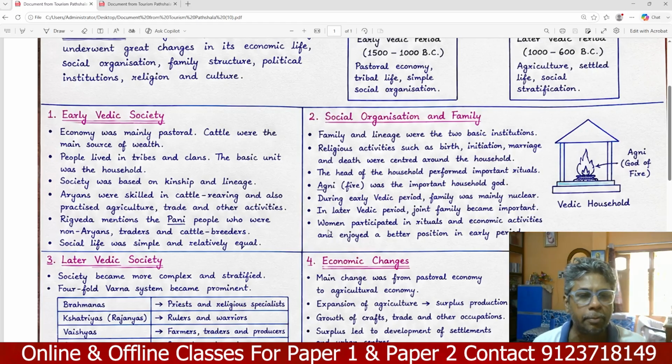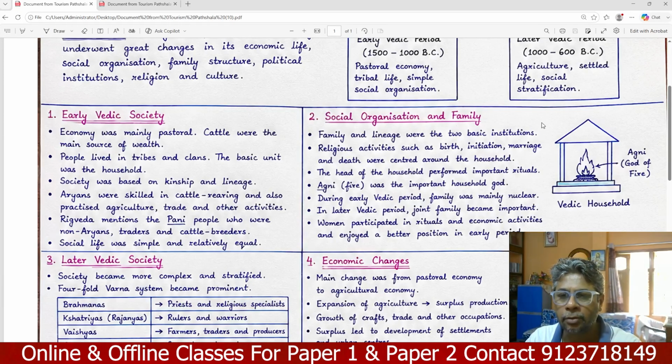The important features of early Vedic society: the economy was mainly pastoral. Cattle were the main source of wealth. People lived in tribes and clans. The basic unit was the household. Society was based on kinship and lineage. Aryans were skilled in cattle rearing, and also practiced agriculture, trade, and other activities. The Rigveda mentioned the Pani, non-Aryan people, as traders and cattle breeders, and social life was simple and relatively equal. These are the important features of early Vedic society.